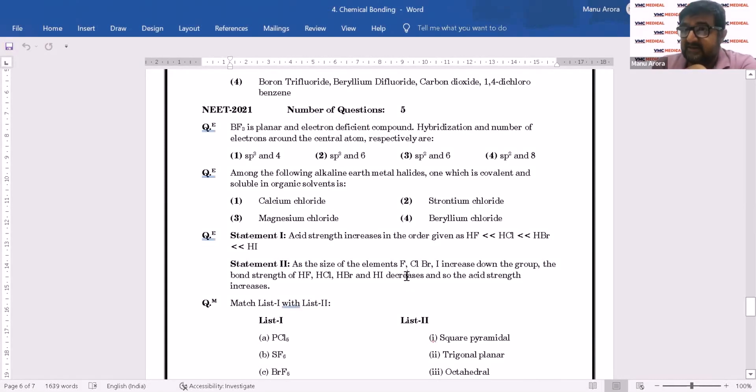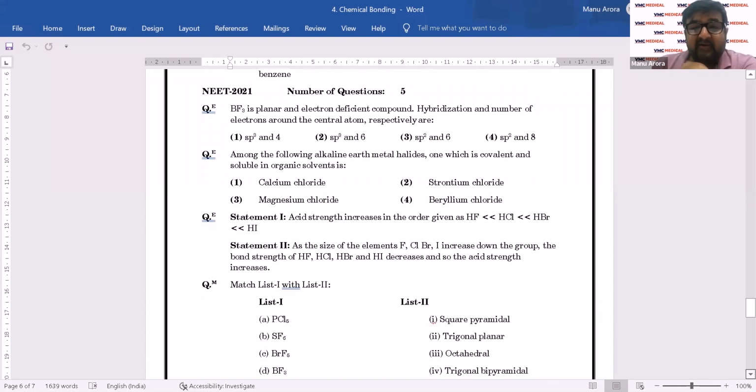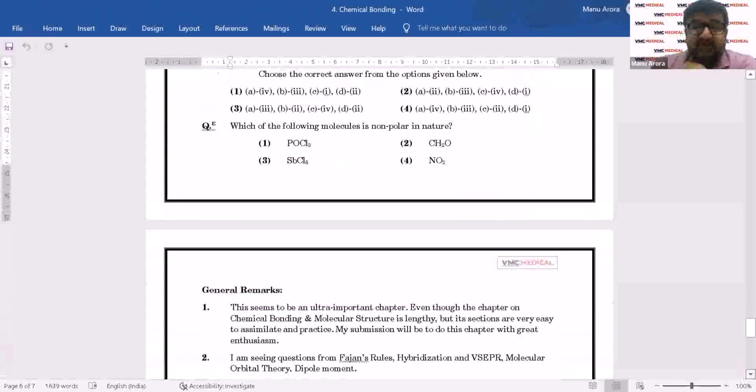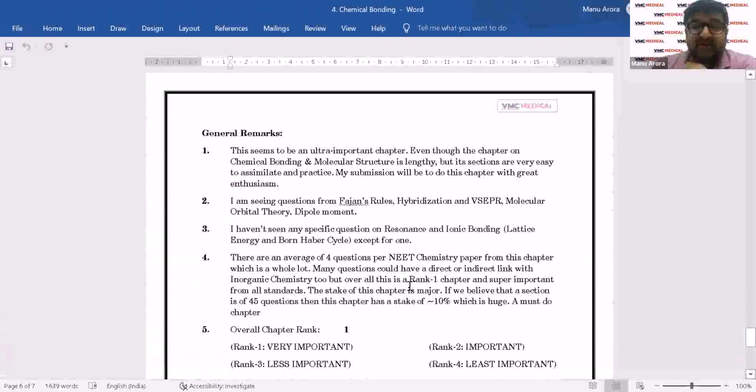We had an assertion reason coming in 2021, which was on the new pattern. So that's a little bit again on acidic strength and bond strength. And one again on hybridization. And one again on dipole moment. So believe me, if you look at this entire chapter, there is no other rank which I can give apart from giving it rank 1. This seems to be an ultra important chapter.